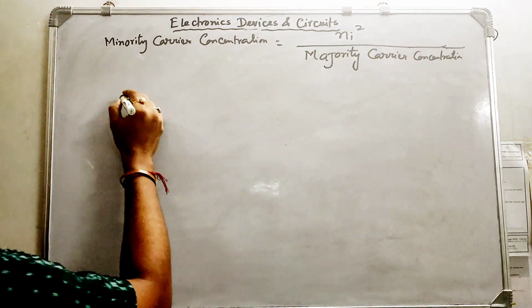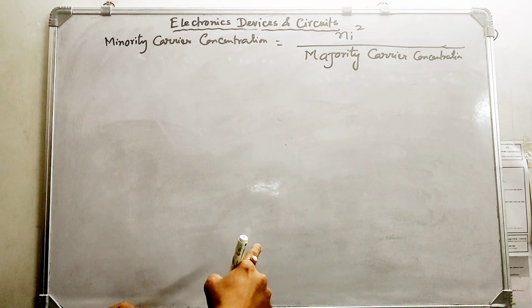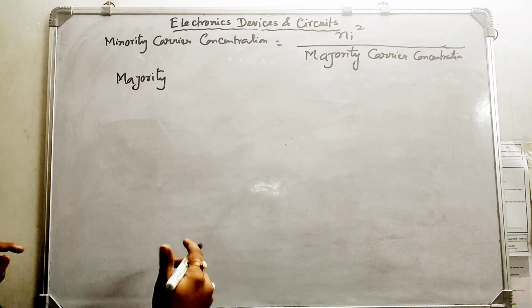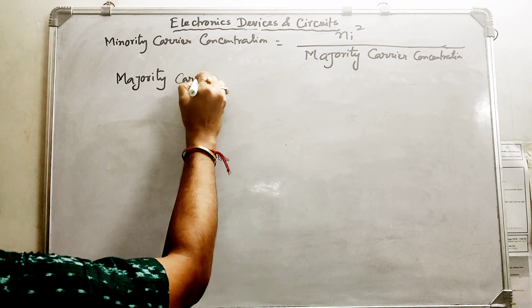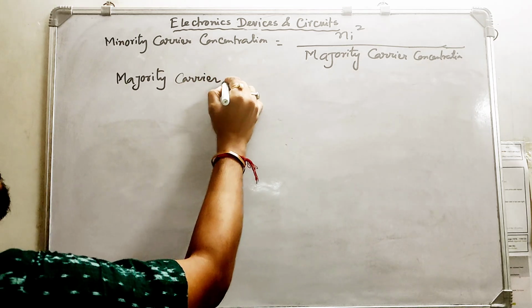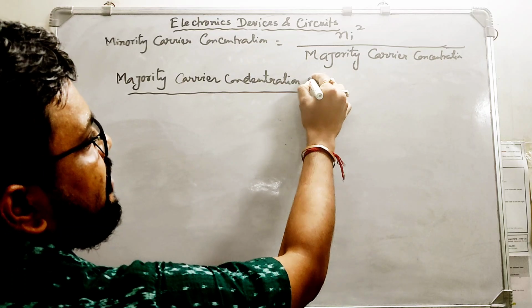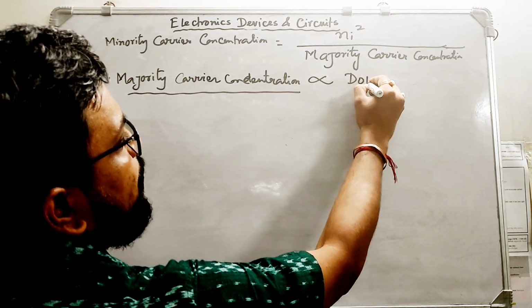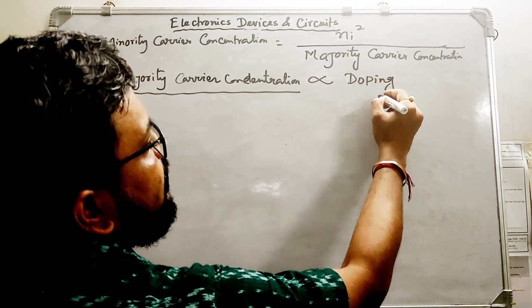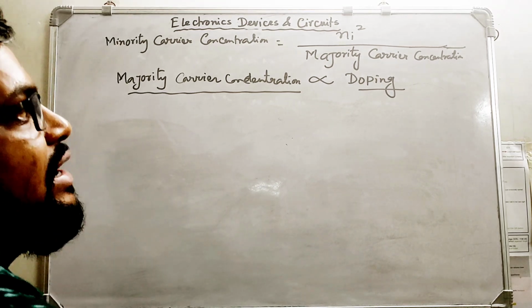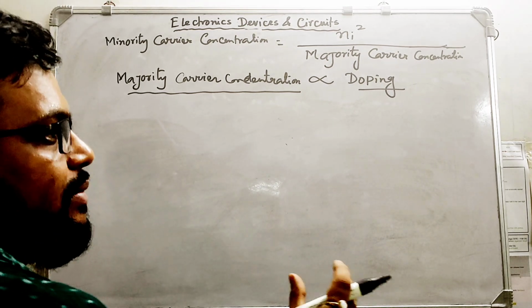We know in case of extrinsic semiconductor, the majority carrier concentration depends on the doping actually. So the majority carrier concentration is directly proportional to the doping. That means it depends on how much P type or N type, meaning trivalent or pentavalent atoms, you are doping into the pure semiconductor.